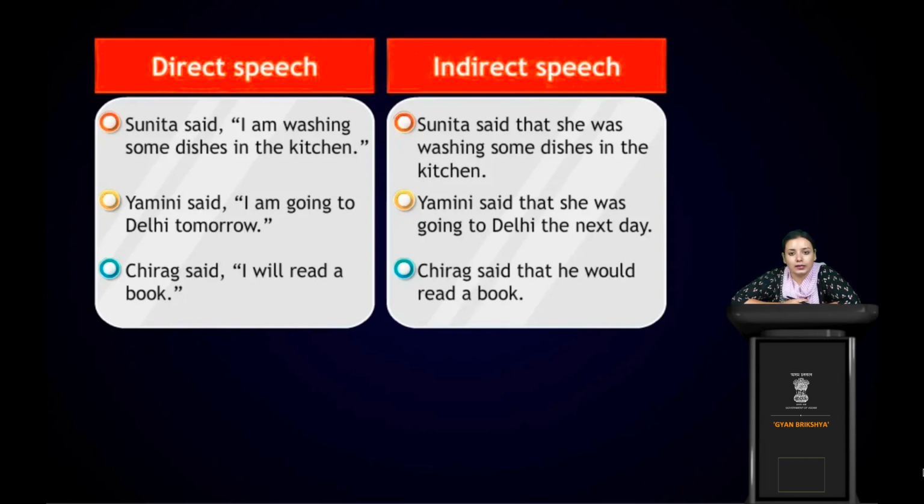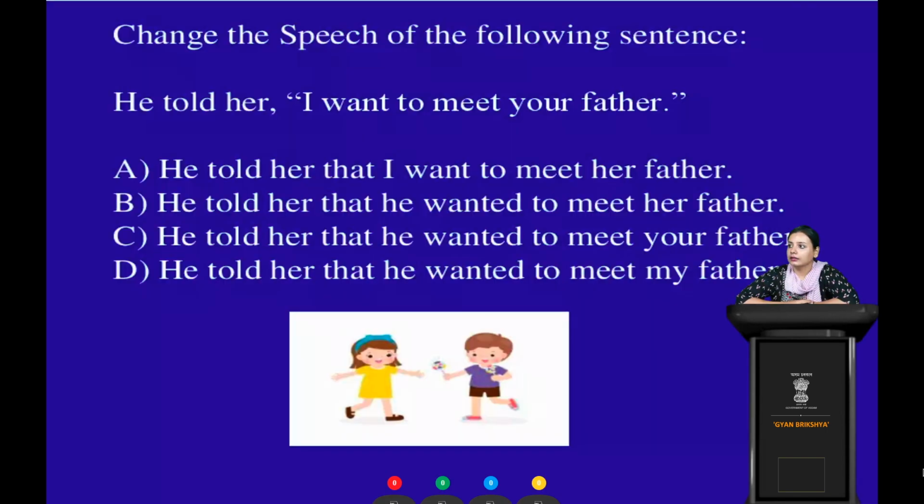Now students, time to answer a question. And the question is, let me read out the question for you guys. Change the speech of the following sentence. He told her, I want to meet your father. So let's start the timer and I'm gonna read out the options. A is, he told her that I want to meet her father. B, he told her that he wanted to meet her father. C, he told her that he wanted to meet your father. D, he told her that he wanted to meet my father. So, which one will be the correct answer, students? Try to answer this carefully and correctly.